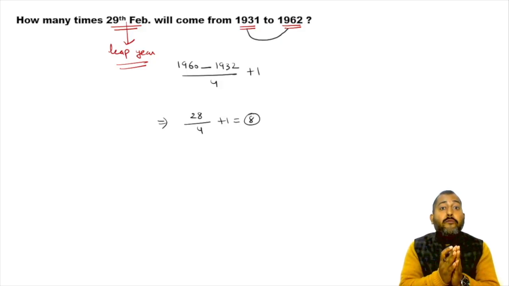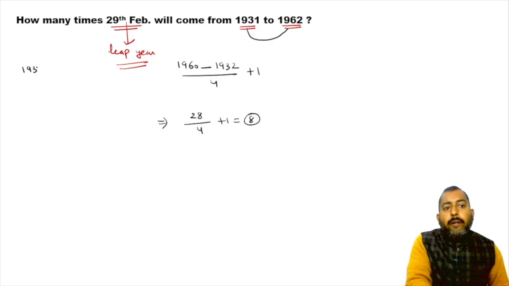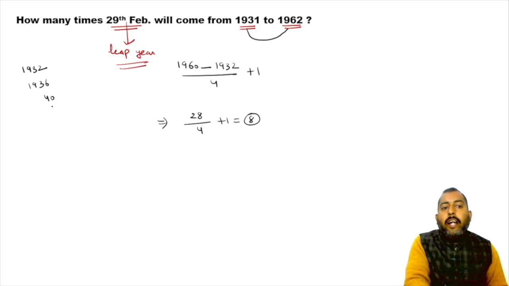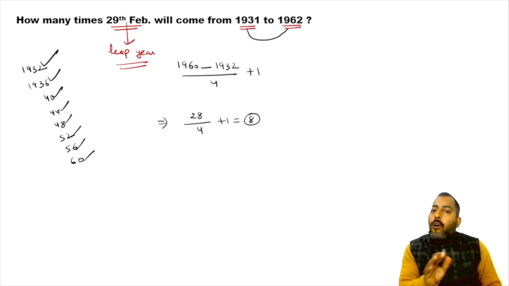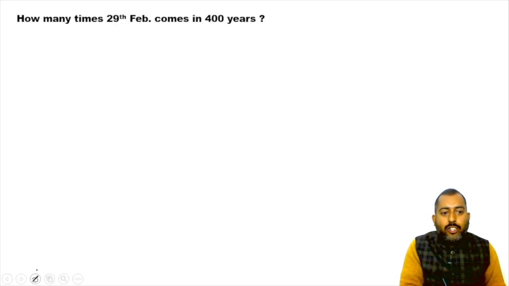So how many times will 29th February come? 8 times. See, the first time it will come in 1932, the second time in 1936, then 1940, 44, 48, 52, 56 and 60. So how many times? 1, 2, 3, 4, 5, 6, 7, 8. 8 times. Obvious. Okay, shall we move on? Yes. Let's move on to the next question.